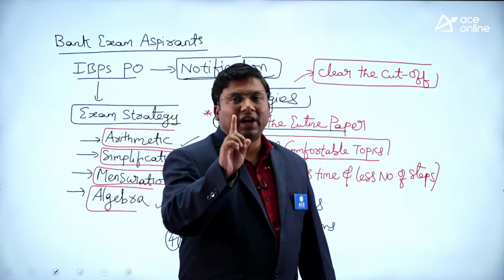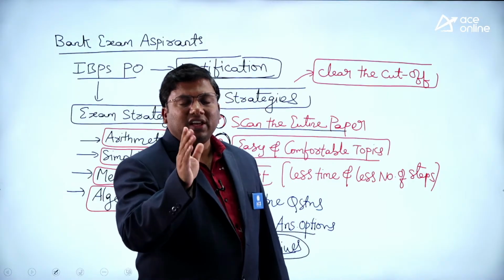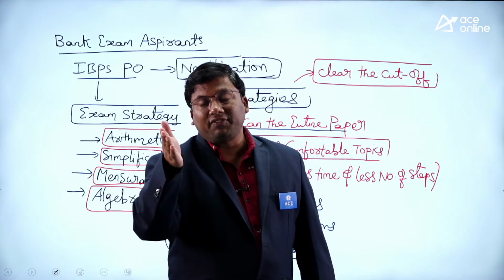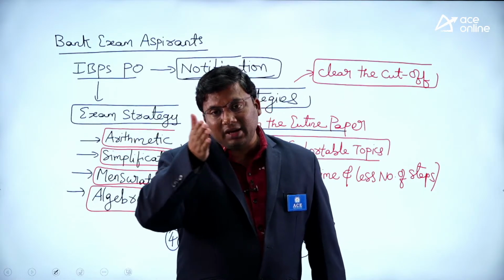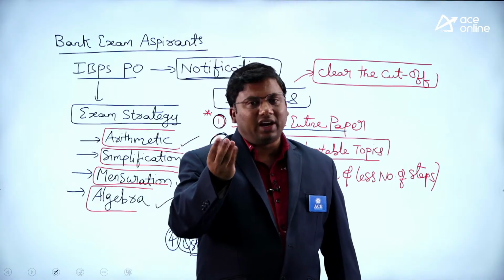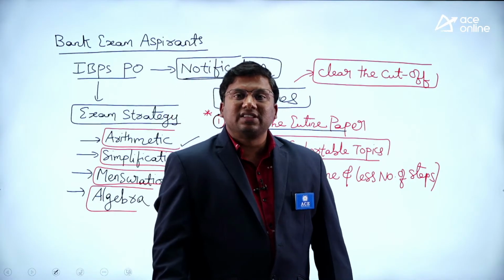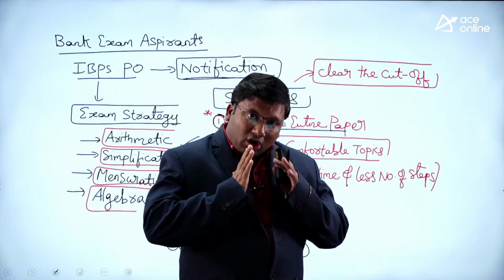The IBPS PO prelims sectional cutoff is probably at most 10 out of 35, in a time limit of 20 minutes. Clearing greater than 9 or 10 is the maximum cutoff. It's the easiest thing. You watch all the classes.